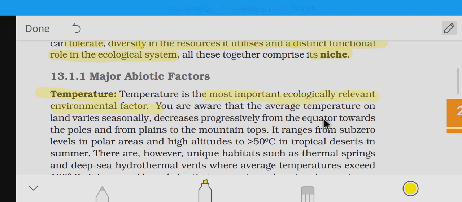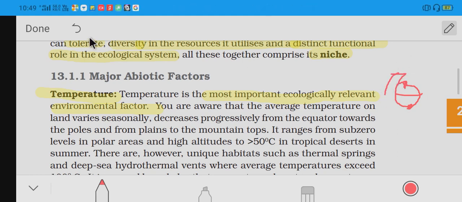Here the main point to note is, this is a globe. These two points are the poles. This is the equator. From the equator to the poles, the temperature decreases.